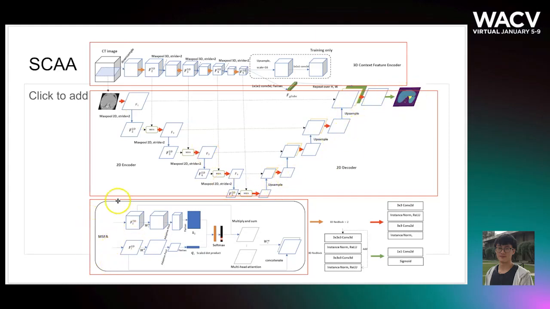The main contribution is this module called multi-scale feature aggregation, where we take the 3D context features and the 2D slice features, and we use self-attention with multiple heads to generate our final features.